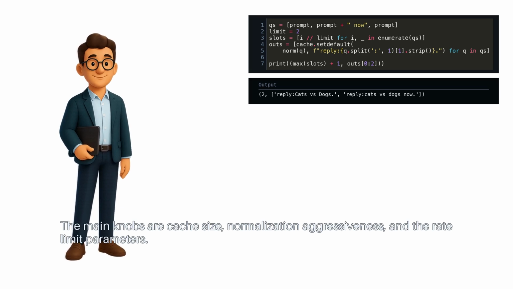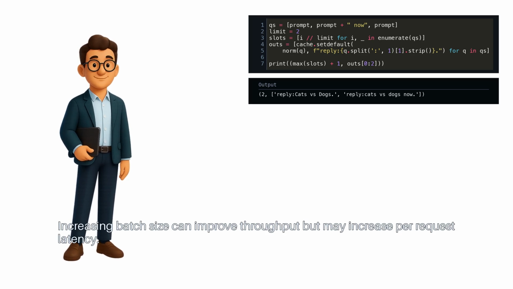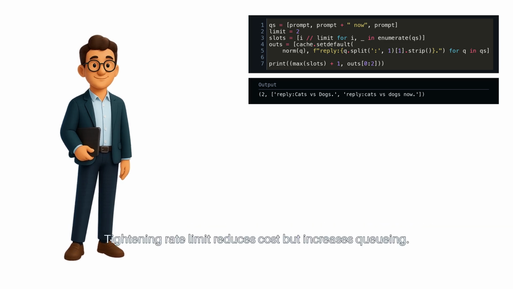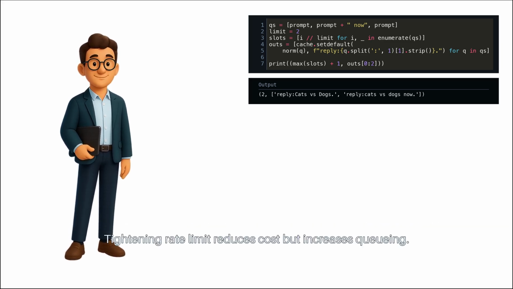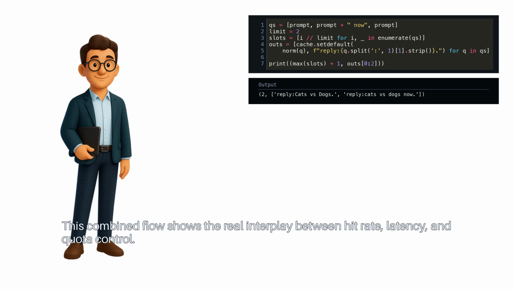The main knobs are cache size, normalization aggressiveness, and the rate limit parameters. Increasing batch size can improve throughput, but may increase per request latency. Tightening rate limit reduces cost, but increases queuing. This combined flow shows the real interplay between hit rate, latency, and quota control.